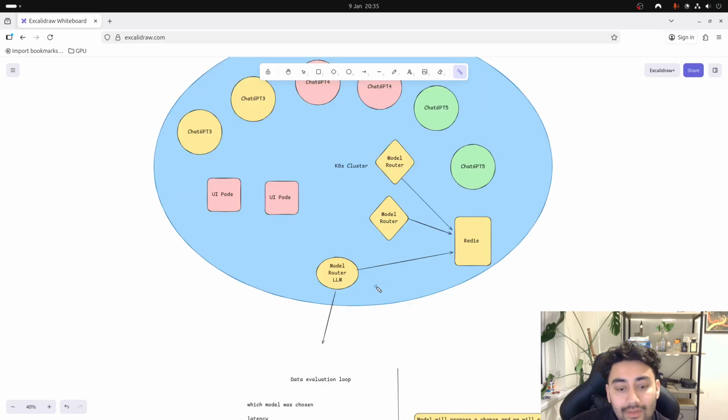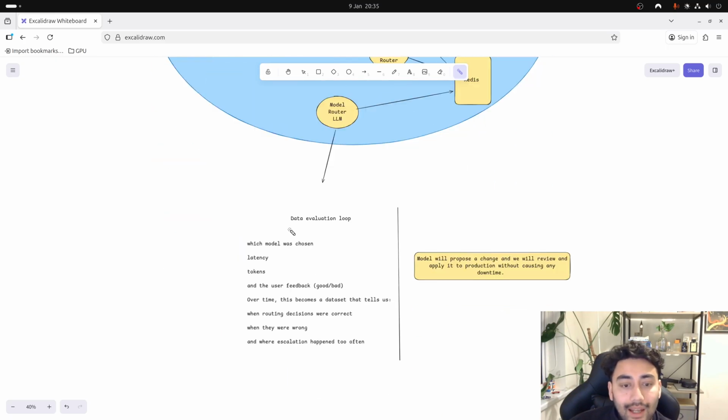Based on that data, it will go through a data evaluation loop where it will check things like which model was chosen, the latency, the number of tokens, and the user feedback. Over time, this becomes the data set itself, right? That will tell us which routing decisions were correct, when they were wrong, and what kind of escalations happened too often. The model will then propose a change, and we will review that change and apply it to production without causing any downtime.